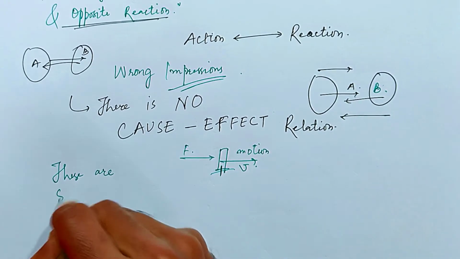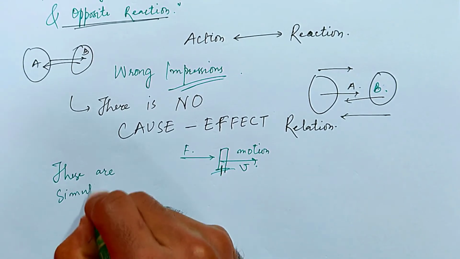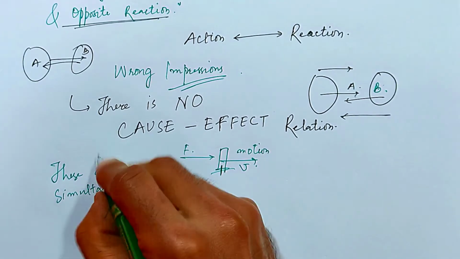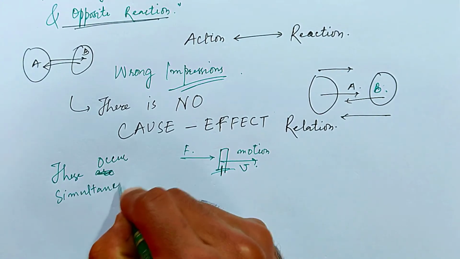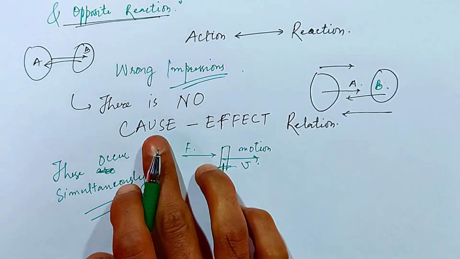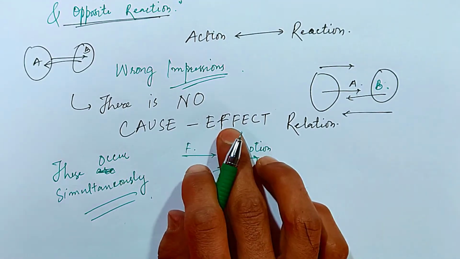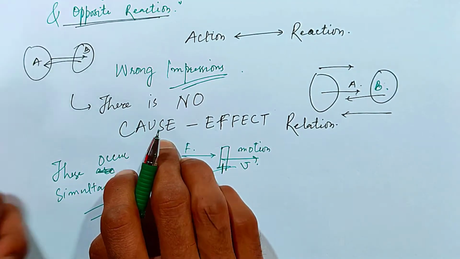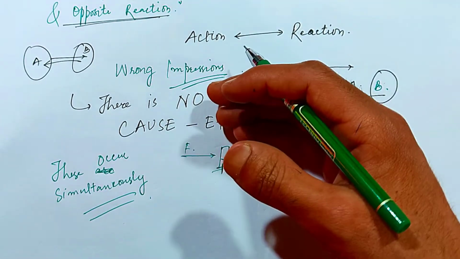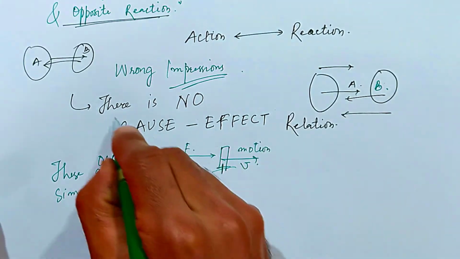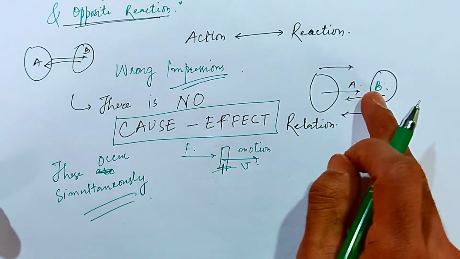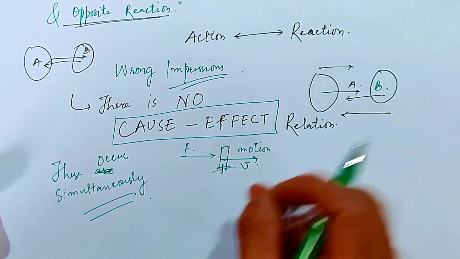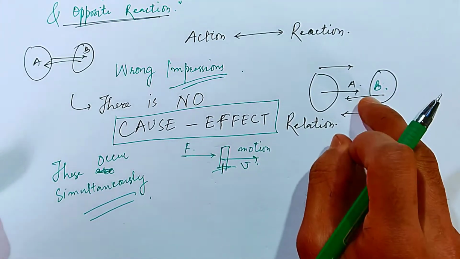These are simultaneous processes. So I can say these occur simultaneously. There is no such thing as cause and effect. In classical mechanics, first there is a cause and after that there is an action. But this is not the case in the third law of motion. These two occur at the same time. Keep that in mind: the cause-effect relation does not hold here.